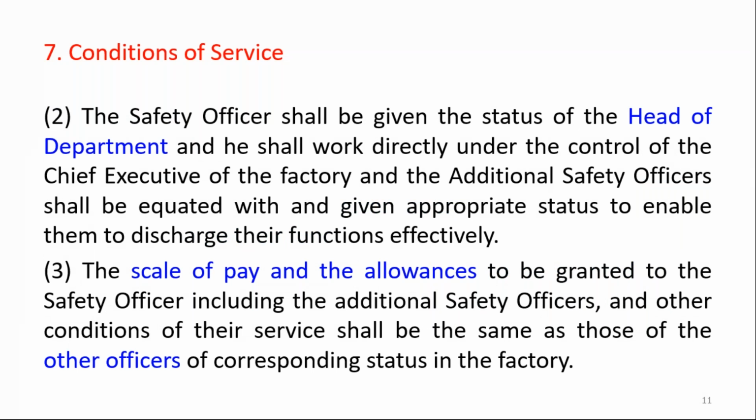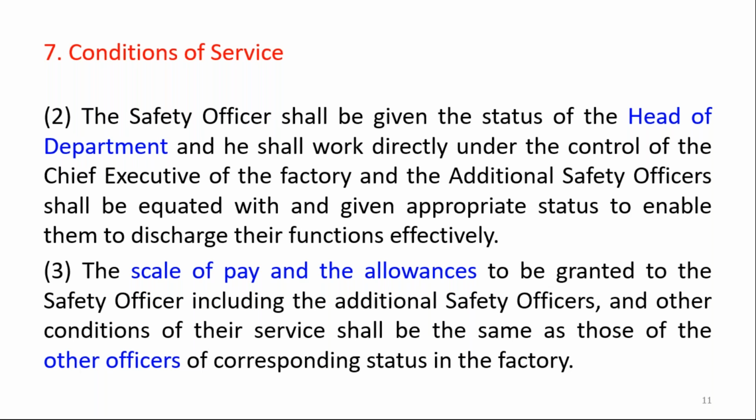The safety officer shall be given the status of head of department, and he shall work directly under the control of the chief executive of the factory, and the additional safety officers shall be equated with and given appropriate status to enable them to discharge their functions effectively.